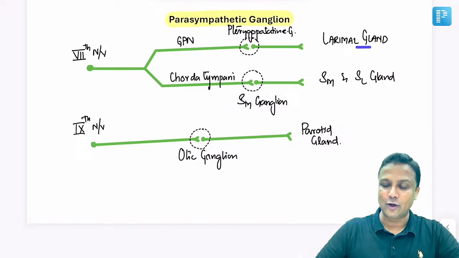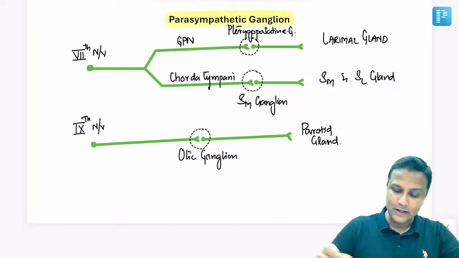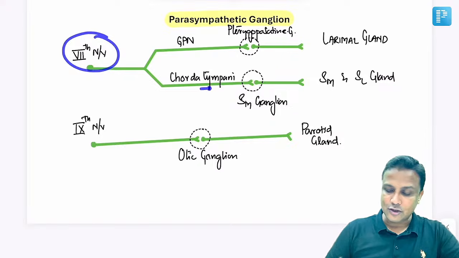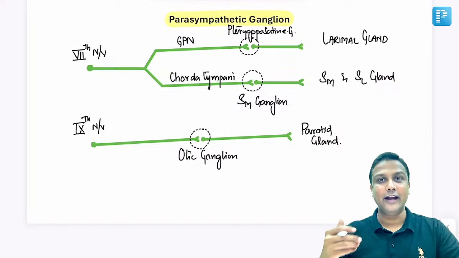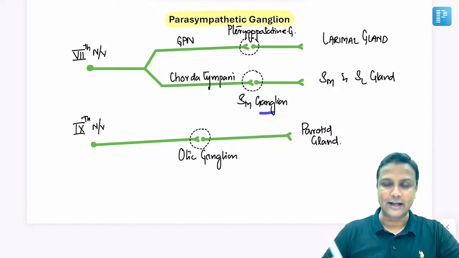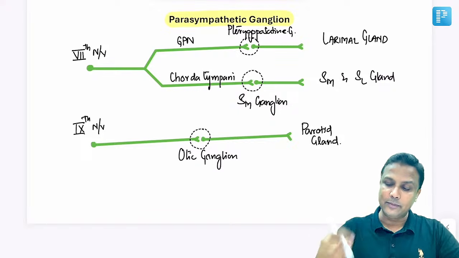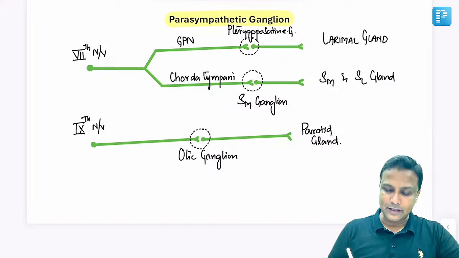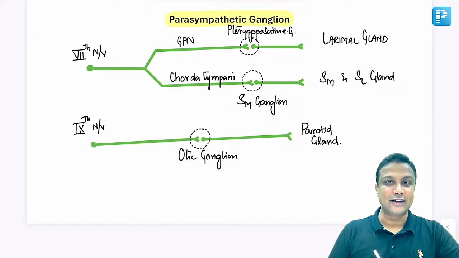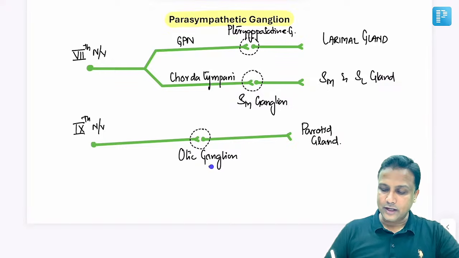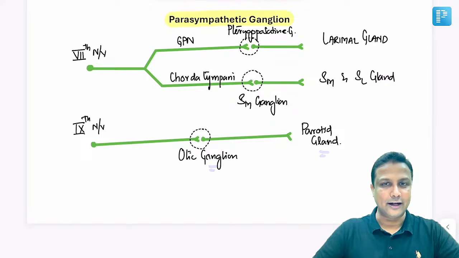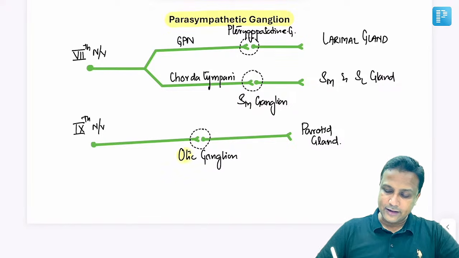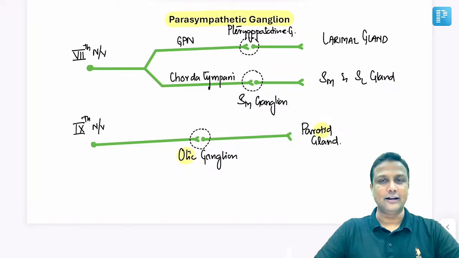And then it is supplying to which gland? Lacrimal gland. Again the same seventh nerve is giving a branch, chorda tympani branch, and that ends into submandibular ganglion, and from here it will be supplying to submandibular and sublingual gland. And finally, this was also asked in your exam, ninth nerve, cranial nerve number 9, via otic ganglion will be supplying to parotid gland. So remember, otic ganglion will be supplying to parotid gland, sir.